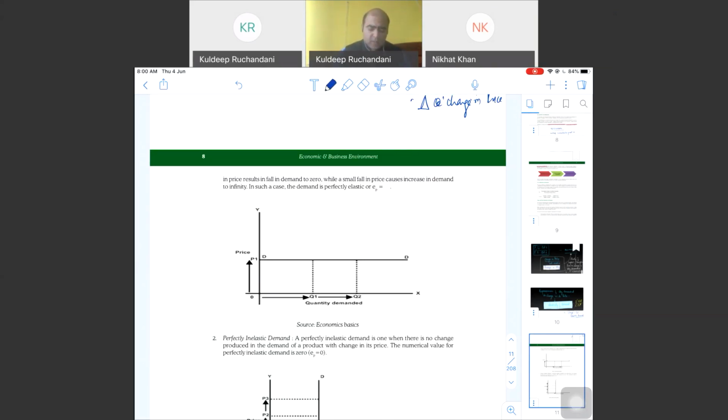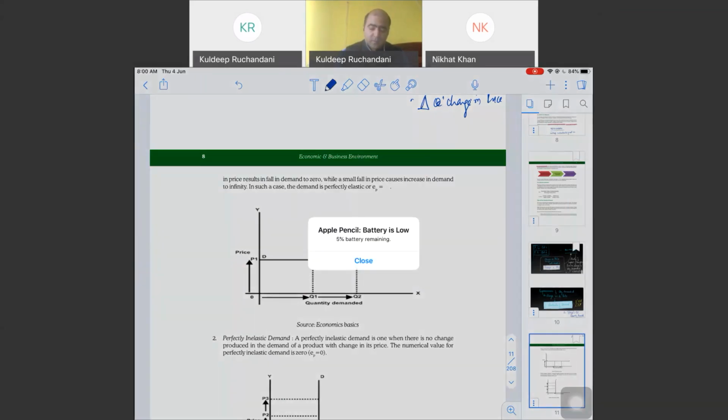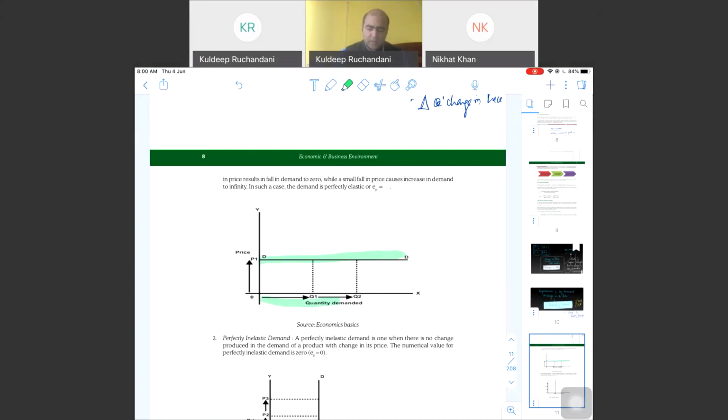the price has increased to P1 and the quantity demanded. So with no change in price, still the quantity demanded is increasing. So this is increase. The quantity demanded is increase. Price is same at P1.